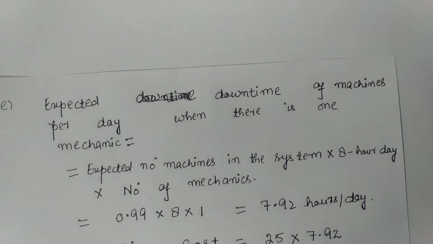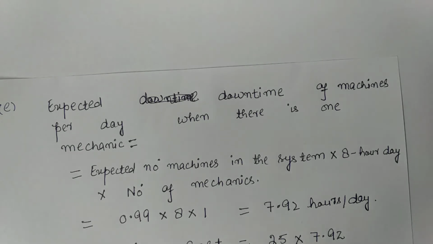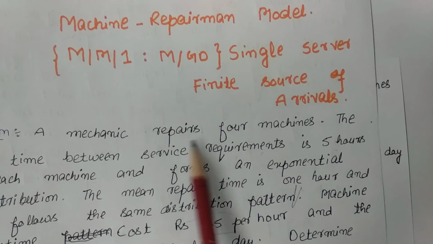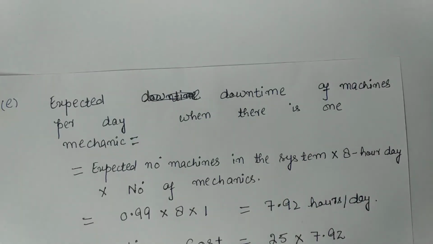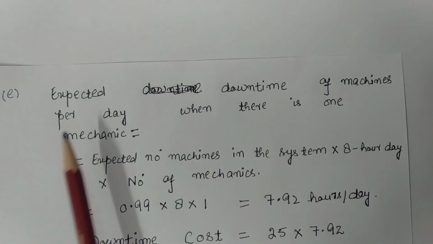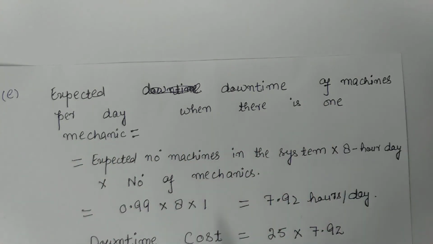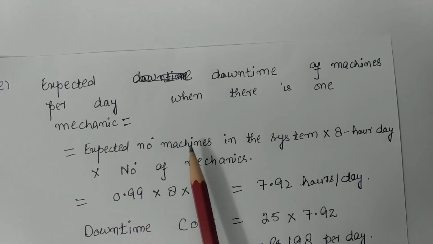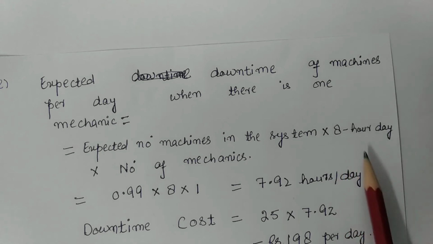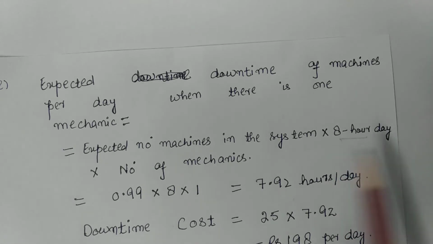First of all, I will calculate the downtime cost when there is one mechanic in the system, because in the question it is given that there is a single mechanic, that is, a mechanic repairs four machines. It means we have one mechanic only. So the downtime of machines per day when there is one mechanic is equal to the expected number of machines in the system into 8 hours a day, as I suppose there are 8 working hours, into the number of mechanics.